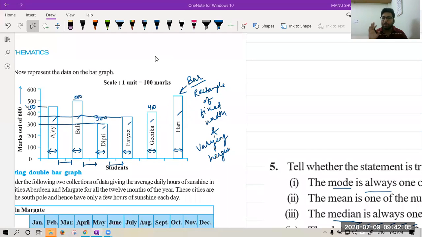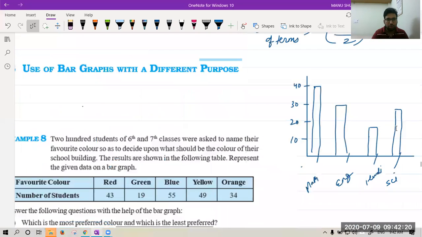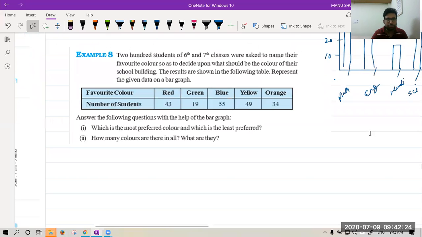Now, again I'm repeating. In a bar graph, a bar is only a rectangle with fixed width but varying heights. Now let's see a question to understand better.